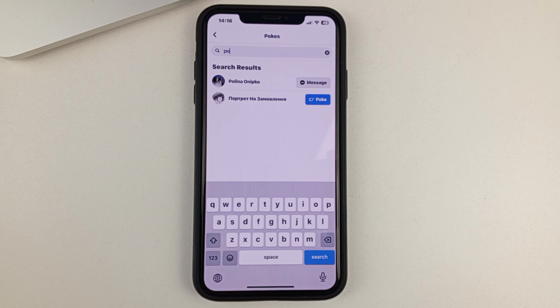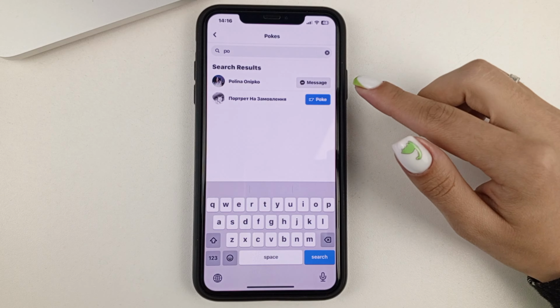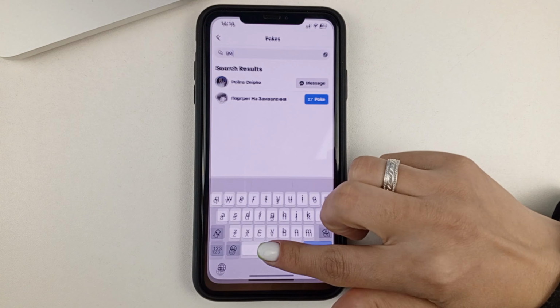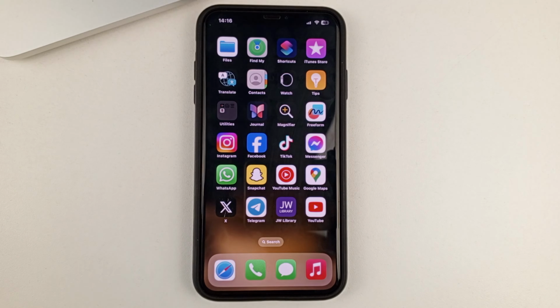This way, the person will get a notification that he was poked and can poke you back. And after poking the person, you can write some kind of message in Facebook Messenger. So that's a pretty simple and fun way you can poke someone on Facebook to start chatting.